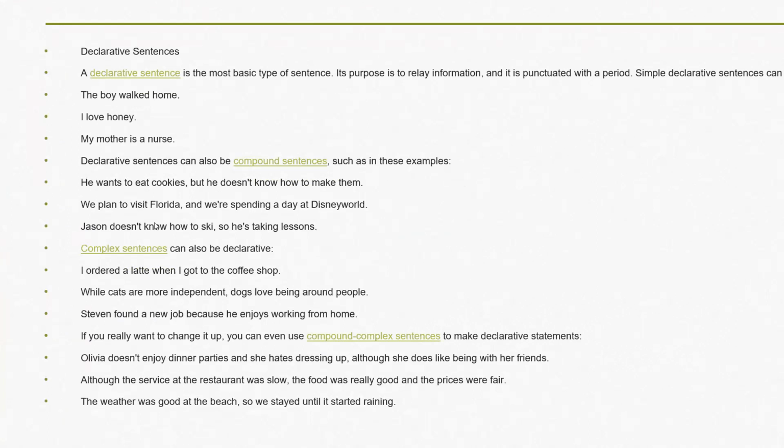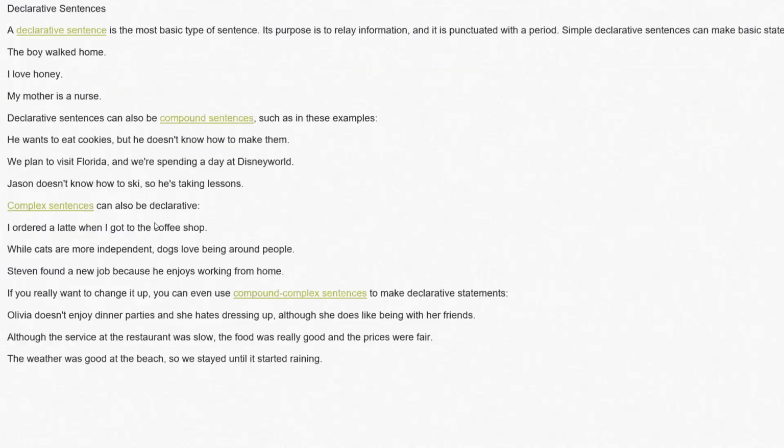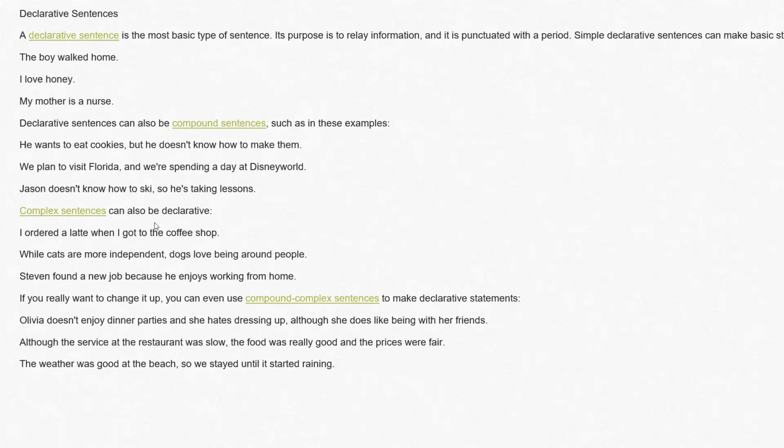Now, these are some kinds of declarative sentence. Declarative sentence is the most basic type of sentence. Its purpose is to relay some information and it is punctuated with a period. Simple declarative sentences can make basic statements such as the boy walked home, I love honey, my mother is a nurse, or any sentence that gives a statement.